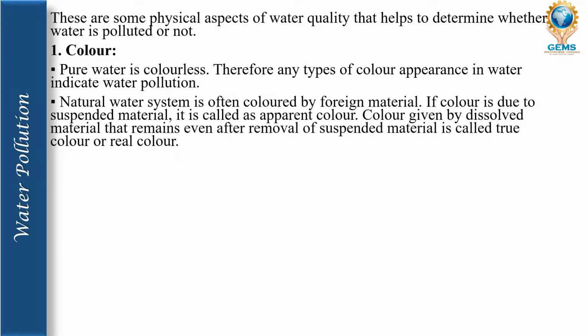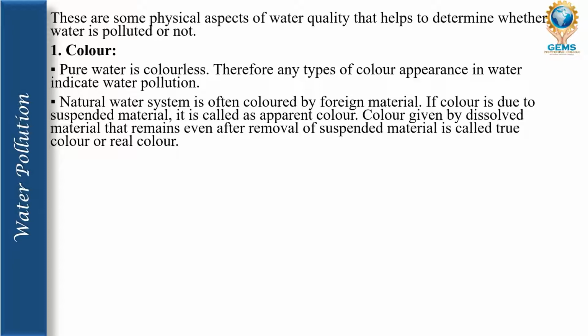Natural water systems are often colored by foreign materials. Its color is due to suspended materials. It is called apparent color. Color given by dissolved materials that remains even after removal of suspended materials is called true color or real color.